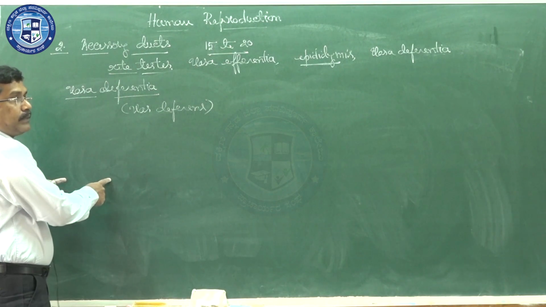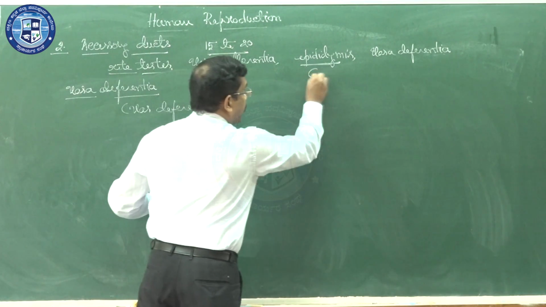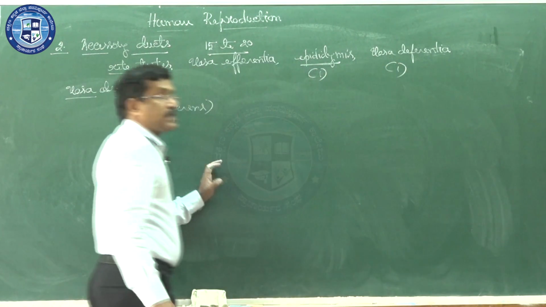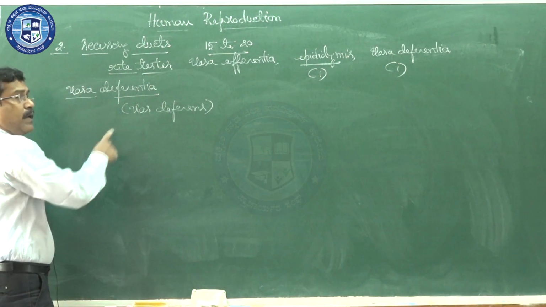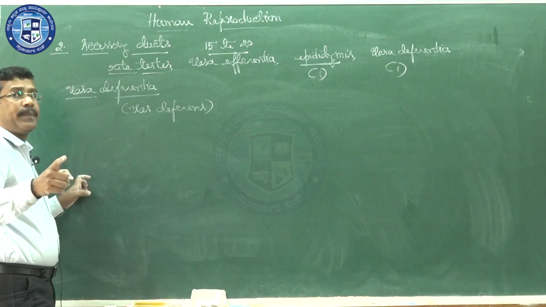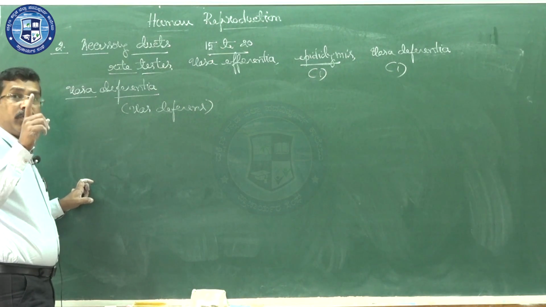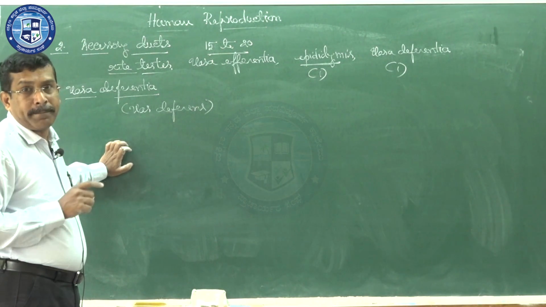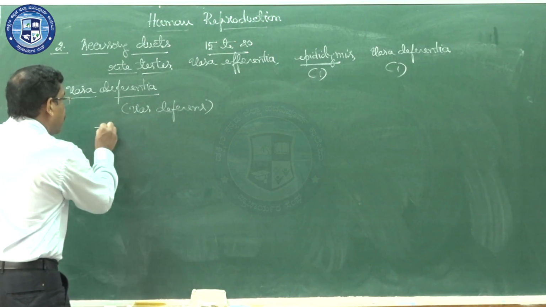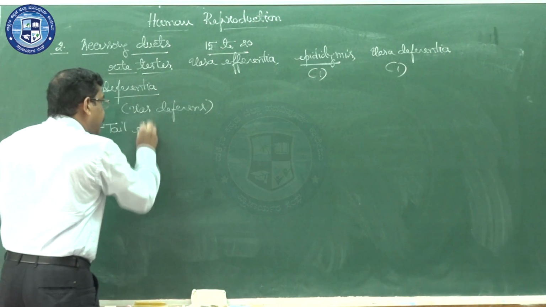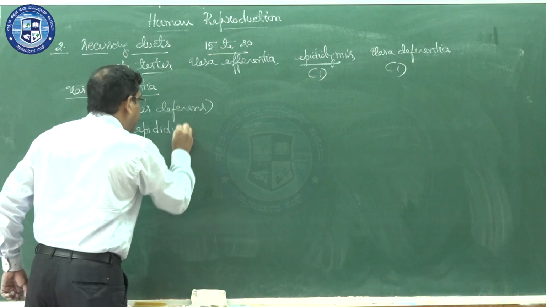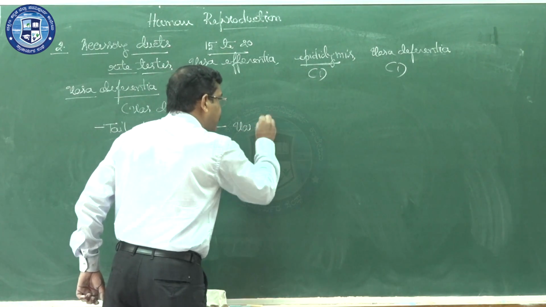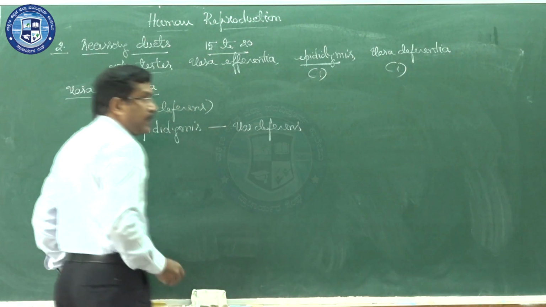In one testis there is one epididymis, and one epididymis continues as one vas deferens. The singular one is called the vas deferens. In the human reproductive system there are two testes, right side as well as left side, and both have a vas deferens. That's why we say the male reproductive system has vasa deferentia. Now what is the vasa deferentia? The tail epididymis continues as the vas deferens.